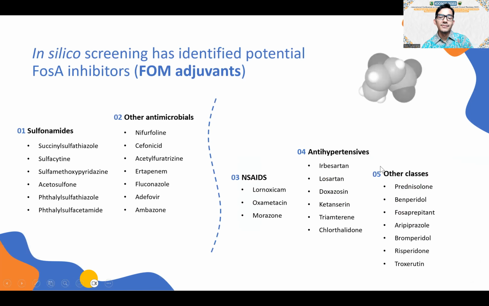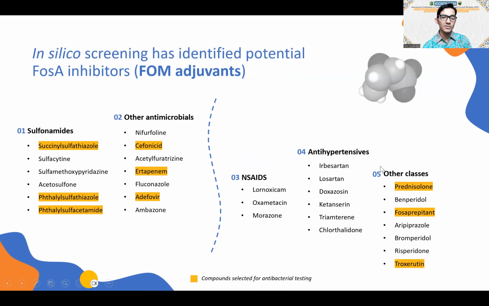So from the in silico work that we have conducted, we come to the hit list of the computational simulations. Actually, we have a big list of clinically approved drugs that have been identified as potential fosfomycin adjuvants. We can probably group some of those drugs into their classes, as we can see on this slide.